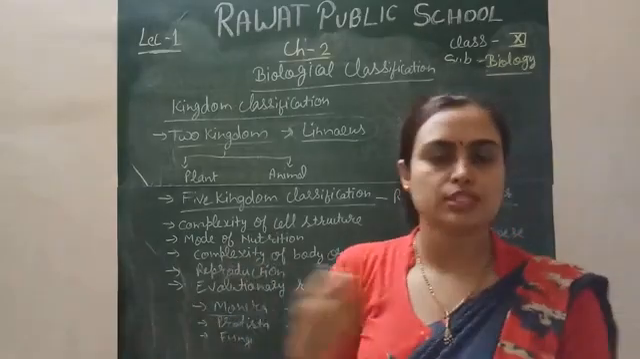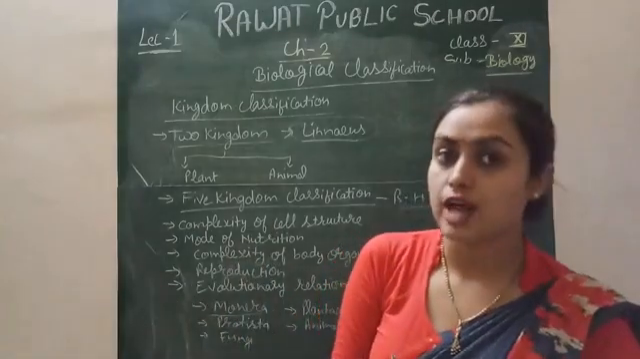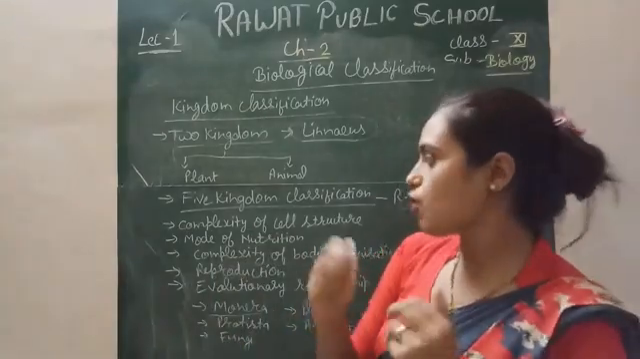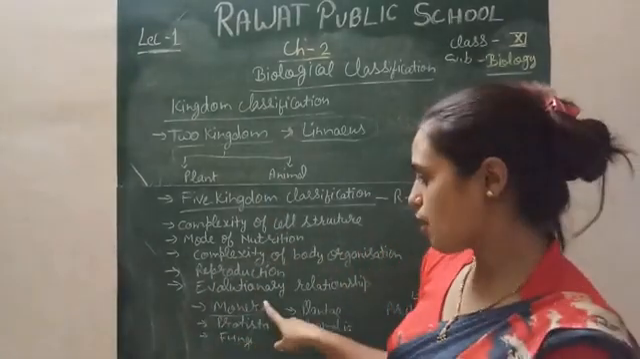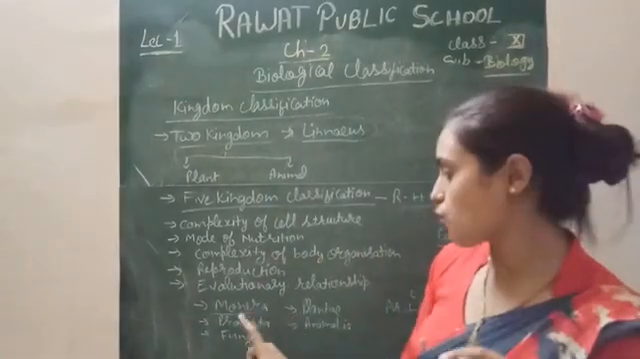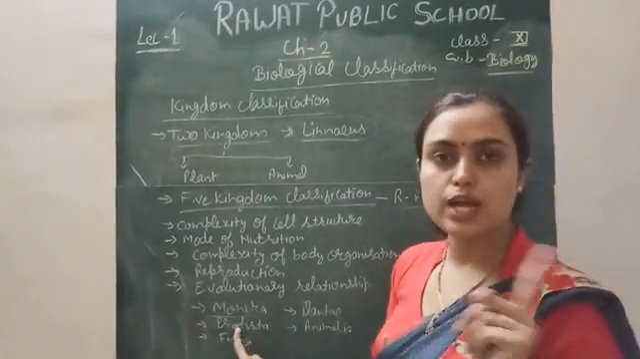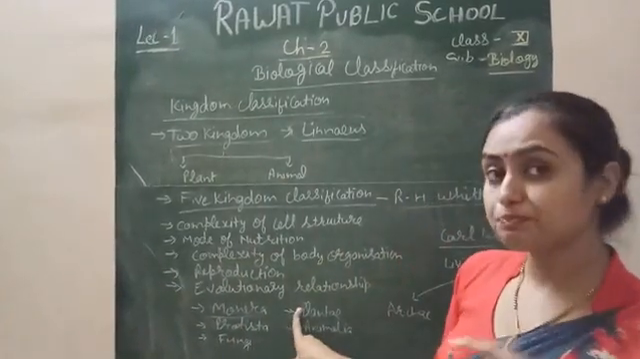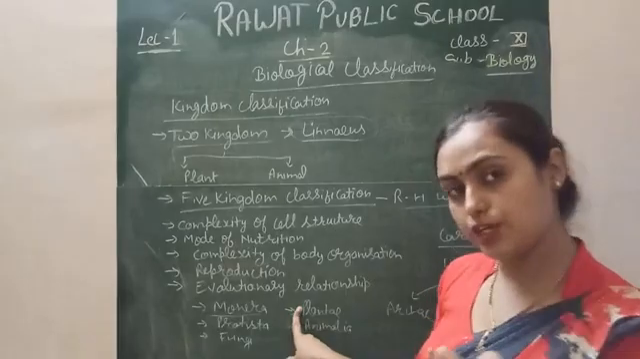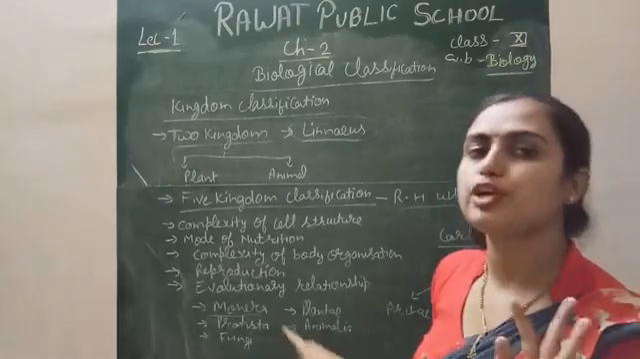After the three kingdom classification, the four kingdom classification arose. In the four kingdom classification, we divided into Monera, unicellular prokaryotes; Protista, unicellular eukaryotes; Plantae, multicellular eukaryotes; and Animalia, multicellular eukaryotes.